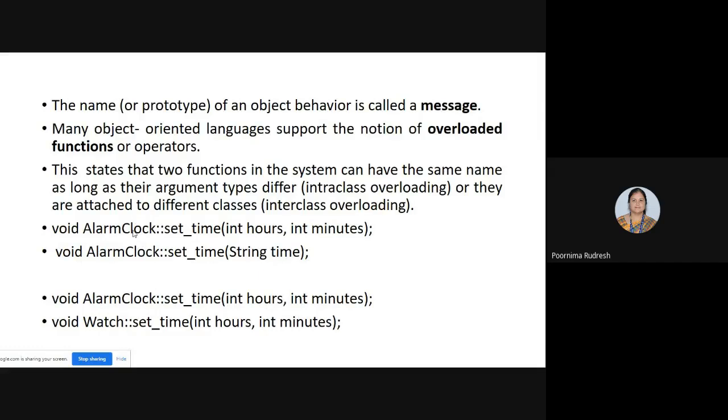So here in this class, it is alarm clock, and the function name is set time, and the argument type is integer. In the second case, it is a string, right? And it also consists of the return type, whether it is void or some other one. Here it also consists of the class to which it is attached. So here it is alarm clock, but here the class name is watch.